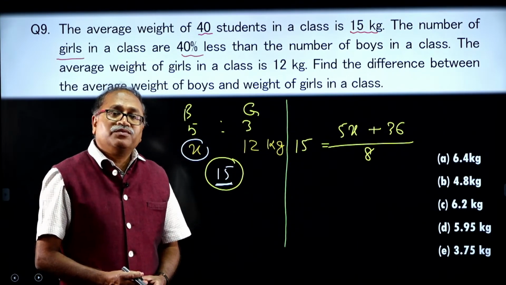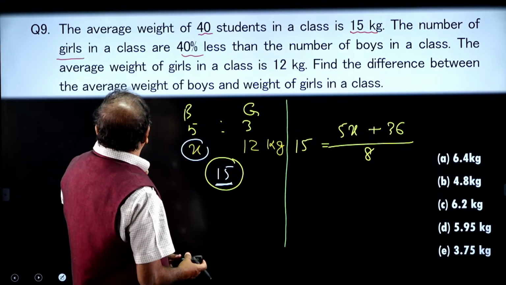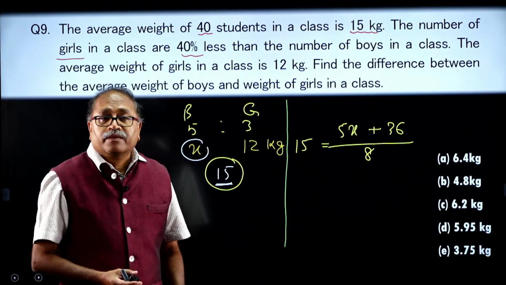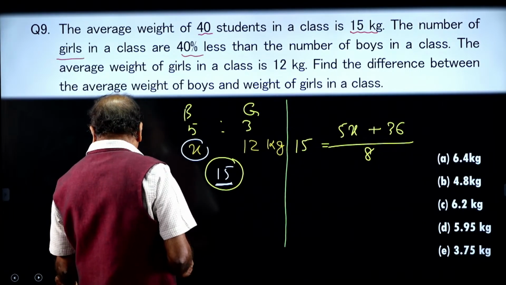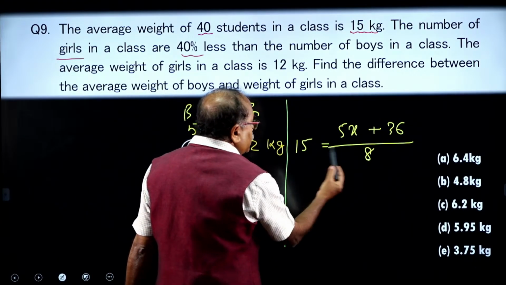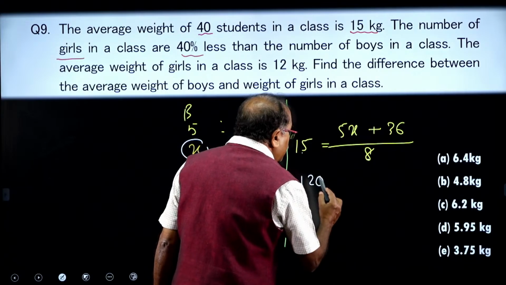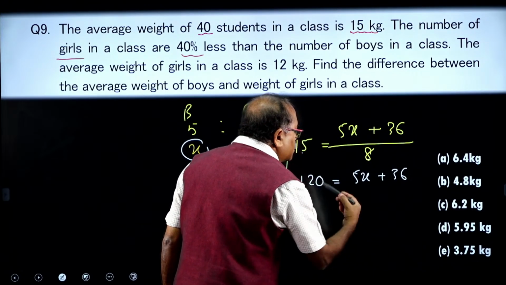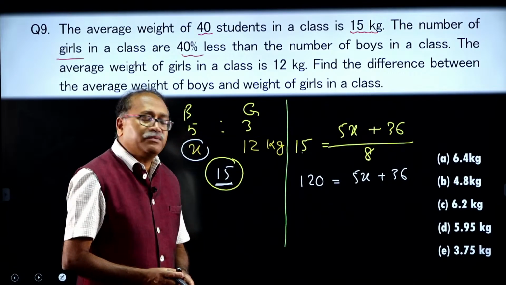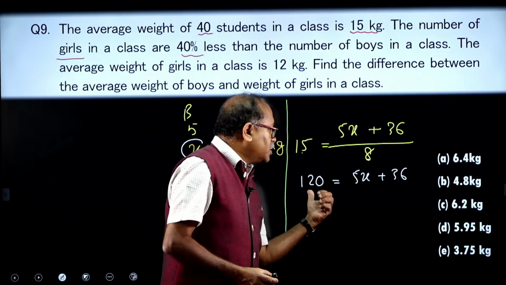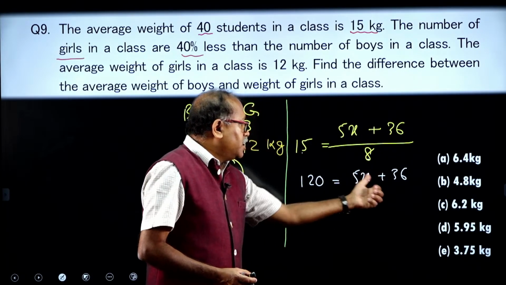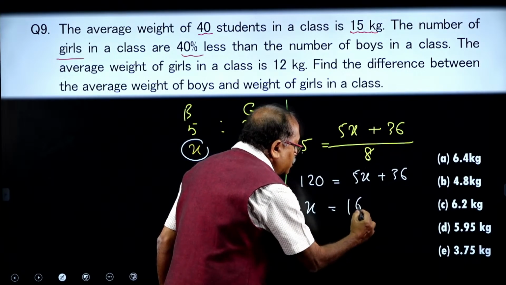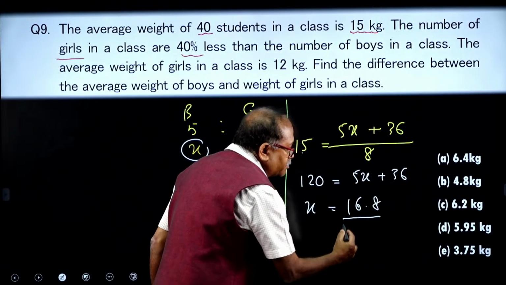This equation will give you the answer. Once you solve this, after that there is only one question. Okay friends, so I am solving this one here. I notice that this is 120. 120 is equal to 5x plus 36. So, what is 5x equal to? 5x is equal to 84 and x is equal to 84 divided by 5, and that comes 16.8.